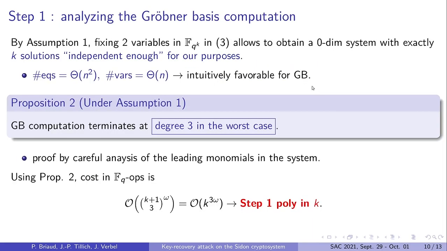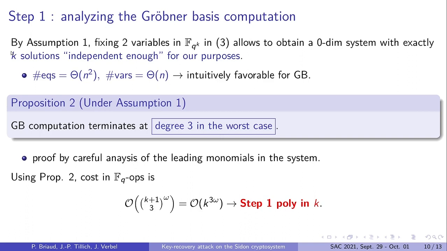Before that, we still have to fix variables, because at this stage all the solutions which are given in proposition 1, so the exponential number of solutions, are solutions to this system. So first, if we fix 2 values, essentially if we use the previous assumption, we end up with k solutions, so it's much more favorable for us.